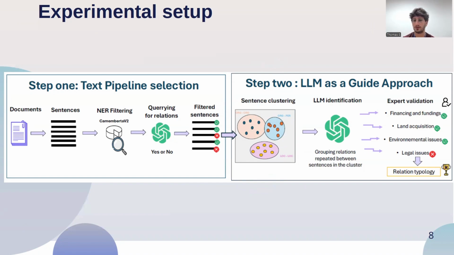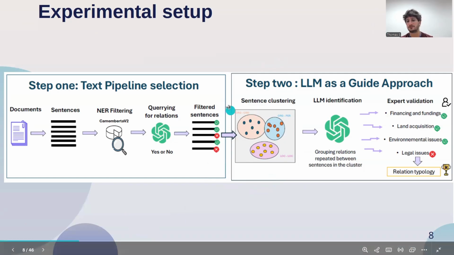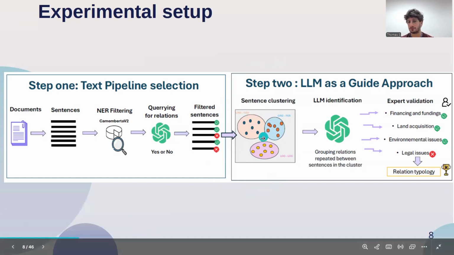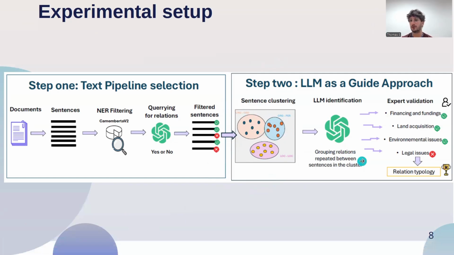So we use all the sentences of the same cluster, and we send them as input to the LLM. And the point is to ask the LLM, do you find any relations? And if there are repetitions, could you provide the name of the relation, a definition, and some examples from the input text? So at the end, you have a list